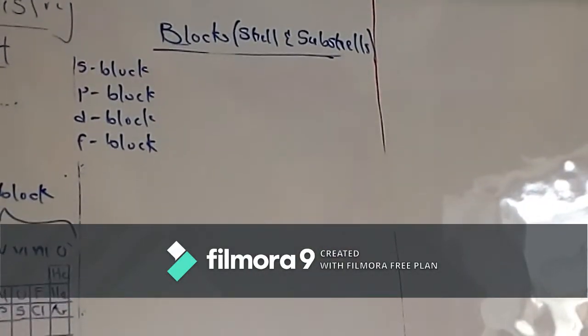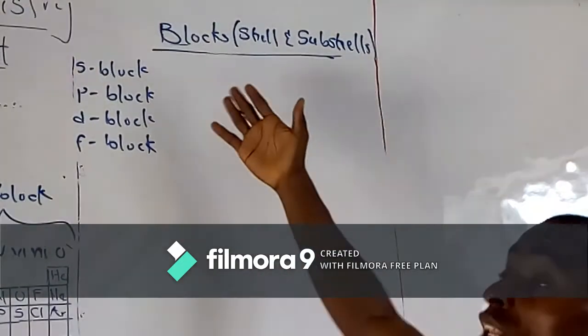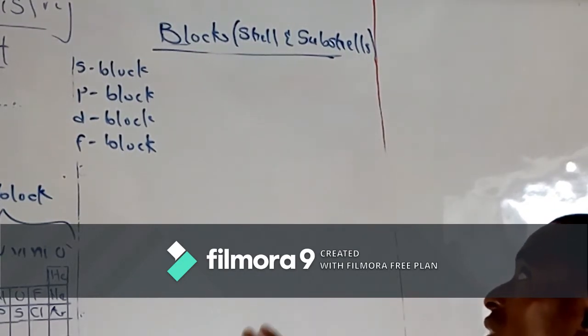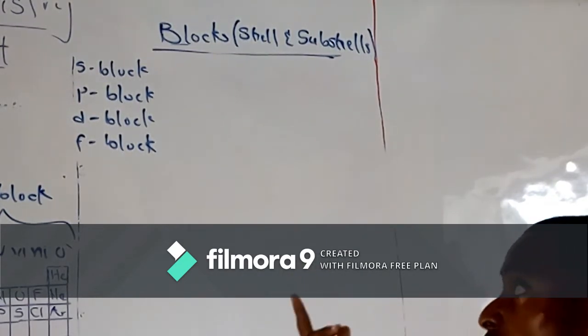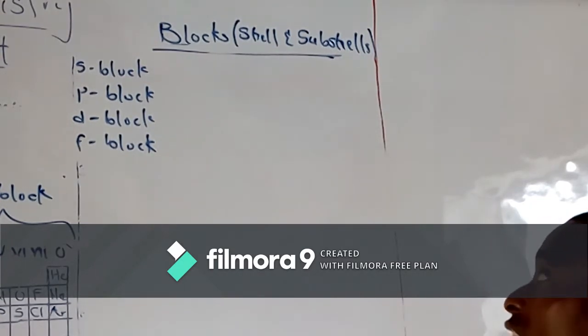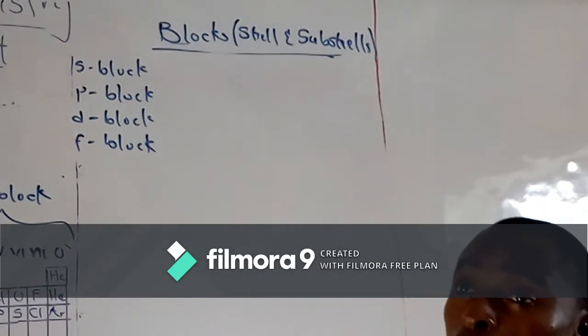Okay, let's look at the other way of classifying elements based on the block such elements fall into. But before I go into this, I want you to note that we have what we call shells and subshells. The shells, we also interchangeably call them orbits.